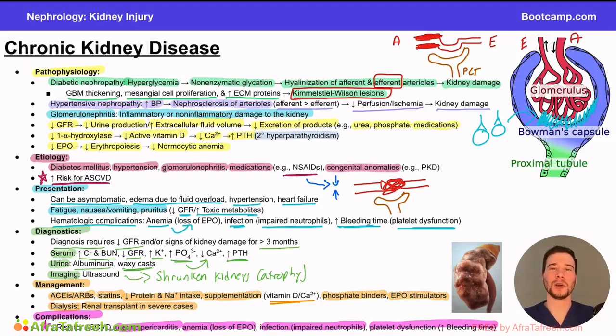They can ask this question from so many different angles, but a possible presentation could be a 55-year-old patient who presents to the emergency department with a new onset of chest pain. So right away, we need to be thinking about some of the life-threatening things, right? Aortic dissection, myocardial infarction, etc. The patient goes on to tell you that the pain is worse with lying down, but actually improves a little bit with sitting in the chair and leaning forward.